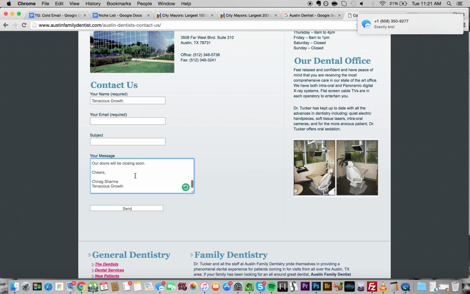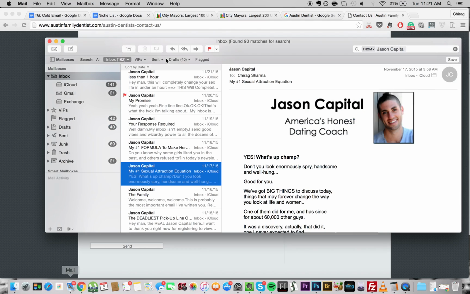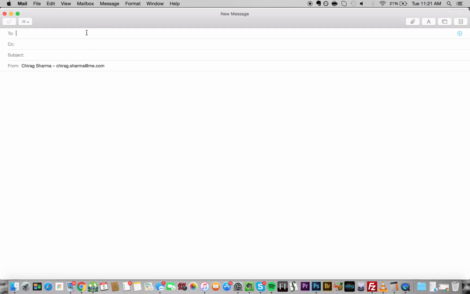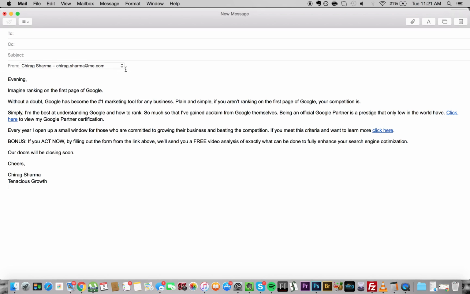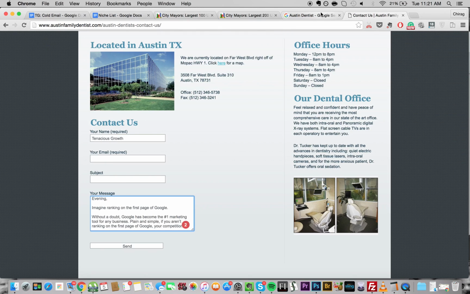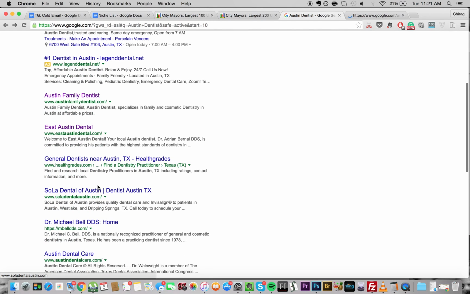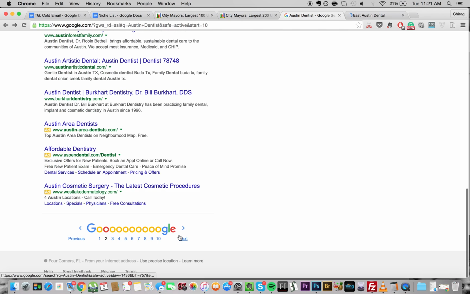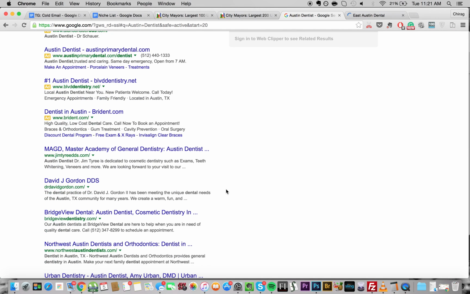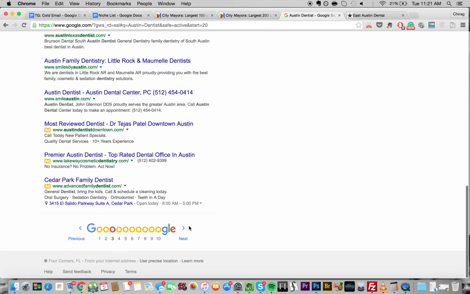And you're going to paste. Once you have everything filled out, you're going to go ahead and click send. If this was an email, it would be the exact same thing: send it to whoever the email is for, and copy and paste the email that we gave you. After you're done with that, you're going to move on to the next one, and so on. You're going to keep doing this for every single page on Google, every result, all the way until there's nothing left.